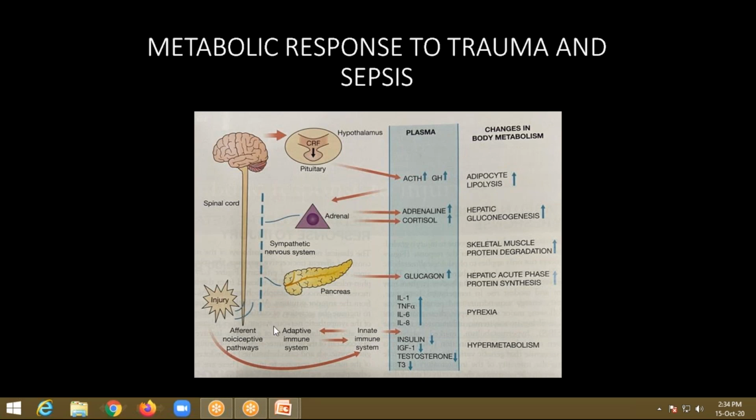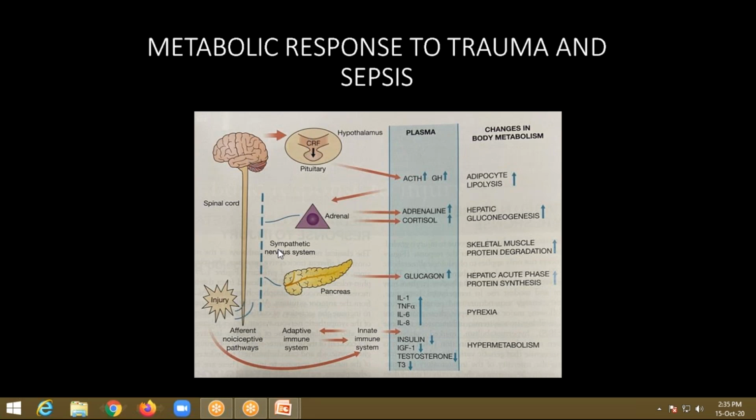So what happens is, here you can see there is an injury. It could be a trauma or a surgery to some tissue. You have to remember four things that get stimulated after injury: the afferent nociceptive pathways, the spinal cord, the thalamus, and the hypothalamus.